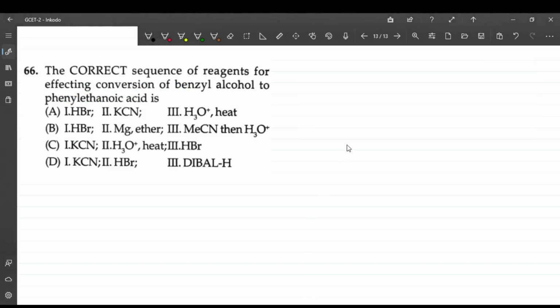So question number 66, the correct sequence of the reagent for effective conversion of the benzyl alcohol to phenyl ethanoic acid. See, the reaction is very simple. I'll tell you which are the reagents which we need to use. So I'll start from here. This is benzyl alcohol. Benzyl alcohol is this, CH2OH, right?